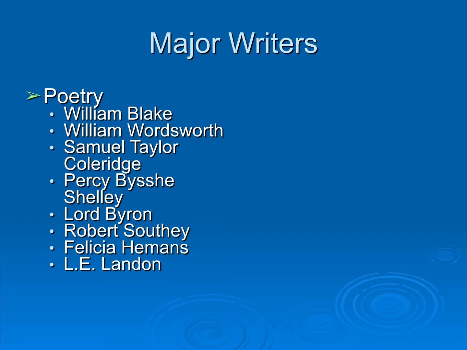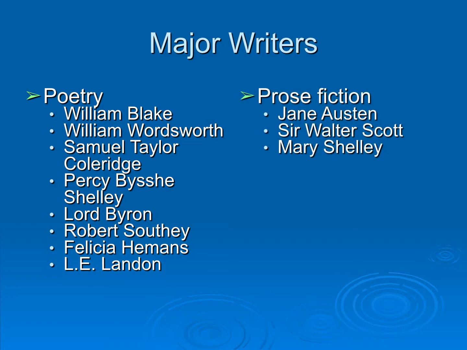There are very important female poets working within this period. And in prose fiction, Jane Austen, for sure, Sir Walter Scott, Mary Shelley, who writes Frankenstein, married to Percy Shelley, daughter of Mary Wollstonecraft. So these are some of the major literary figures in the Romantic period.